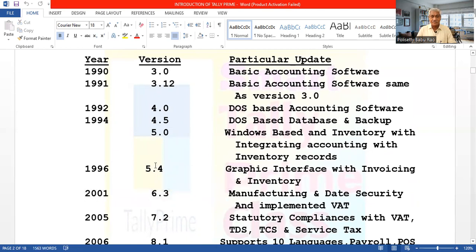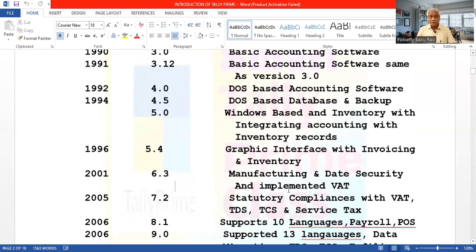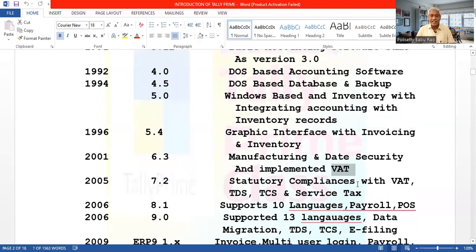See from here, 4.5, then 5.4, 0.9, they will increase 4.5, 5.4, then in 2001, 6.3. In the 6.3, they developed manufacturing activities and data security, and they implemented VAT also. That time there was value added tax, so they implemented the value added tax also.